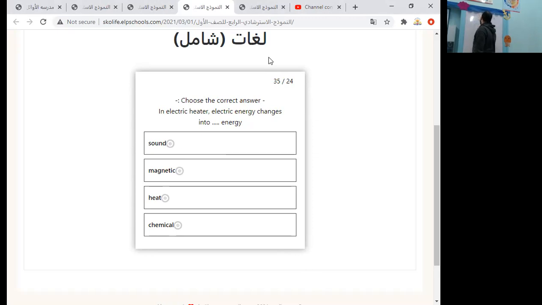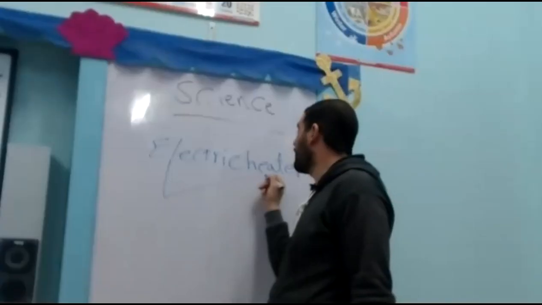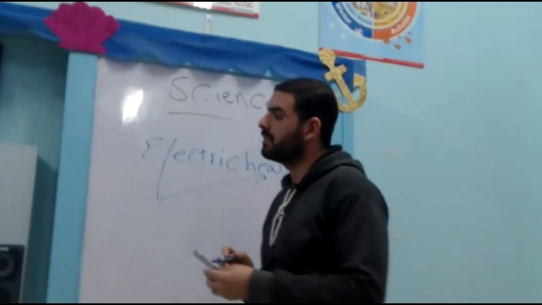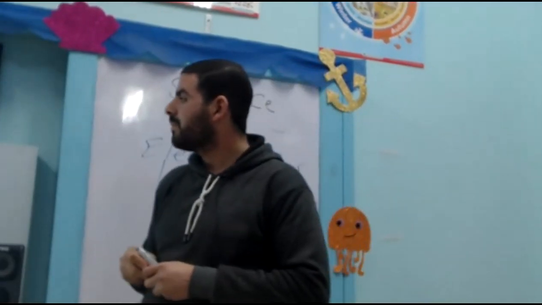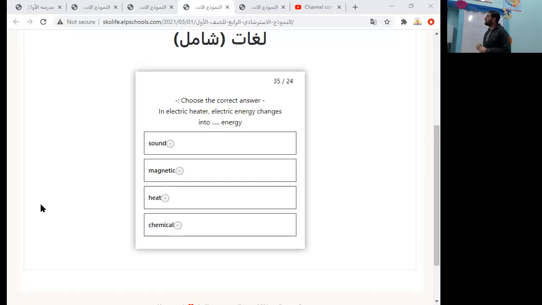Electric heater. Look at its name, it is electric heater, so it converts electric energy into heat energy. So the answer is heat energy.